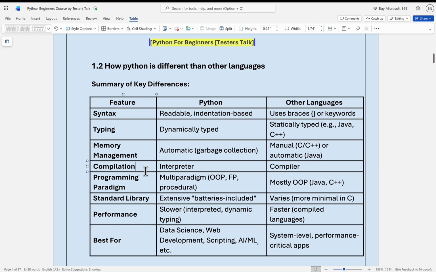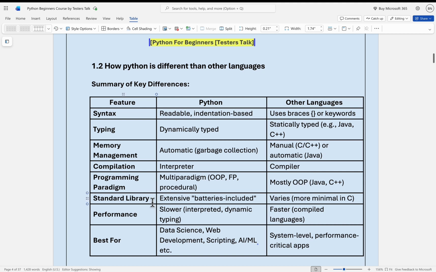The next feature is compilation. Python uses an interpreter, as you already know what an interpreter is, and other programming languages mostly use a compiler. Then we have programming paradigm. Python supports object-oriented programming, functional programming, and procedural programming. But other programming languages mostly support object-oriented programming.